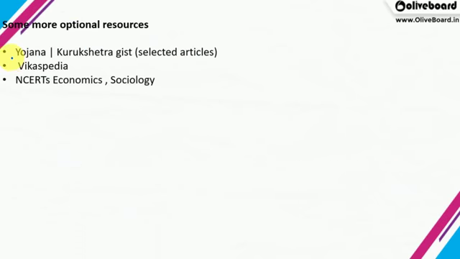Now some optional resources which are not mandatory. Yojana and Kurukshetra, these are the current magazines. You can go through the gist, only selected articles based on the rural economy. Then there's a site called Vikaspedia, a very good site. You can have a look at that, and you'll be able to cover many current affairs related to agriculture, rural development, etc. Then NCERT economics or sociology are not important if you are studying the Ramesh Singh book. But if you want to go with the basics, you can read them if you have time, right?